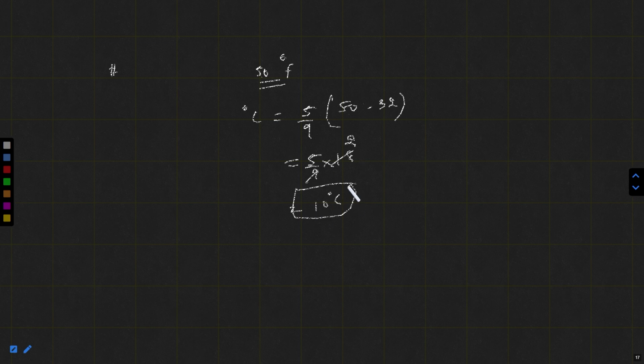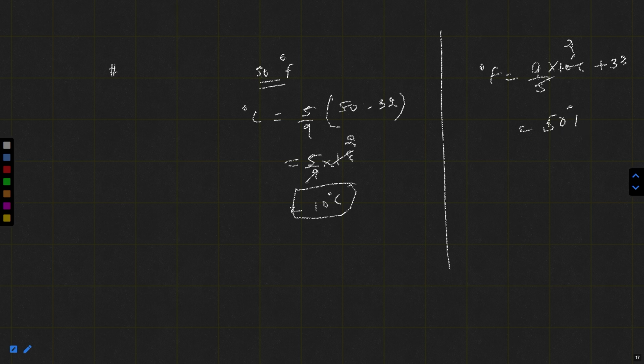Suppose the question is saying that 10 degrees Celsius is right or wrong. So you can convert this 10 degrees Celsius into Fahrenheit, which is very simple. 9 by 5 into C, which is 10 degrees Celsius, plus 32. It comes out to be 50 degree Fahrenheit. Similarly, you can convert this 10 degrees Celsius into Kelvin. You can add 273. It comes out to be 283 Kelvin. And you can convert this 50 degree Fahrenheit also into Kelvin, which is also coming out to be 283 Kelvin.